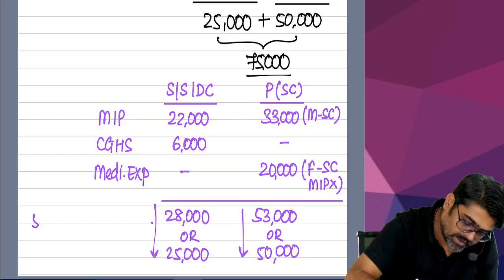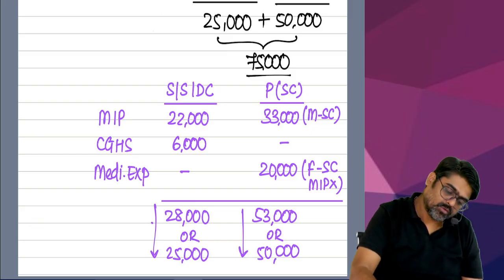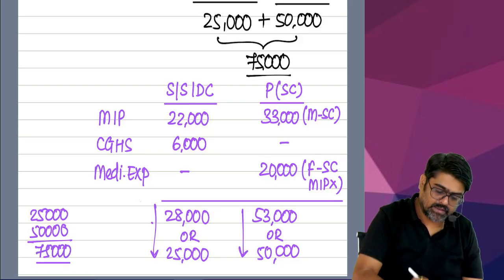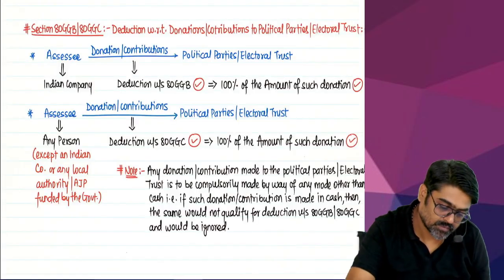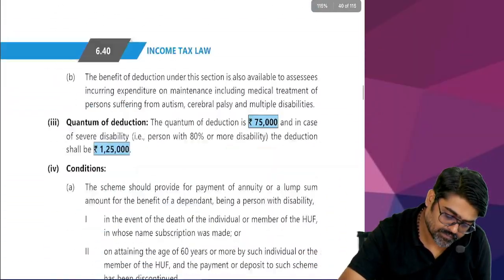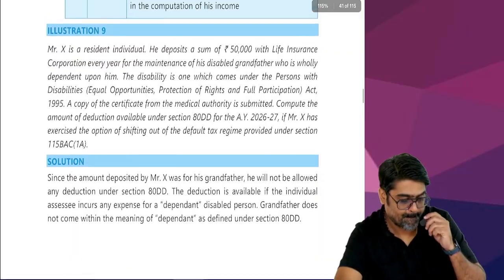So the deduction will be 25,000 plus 50,000. For this it will be 25,000, and for parents it will be 50,000. The total deduction will be 75,000. Did you understand? Should I move? Very good. Illustration number 8. It was 8 only, no? Now we are going to 9.